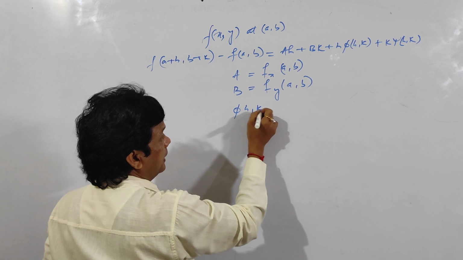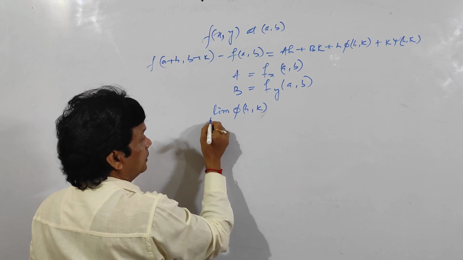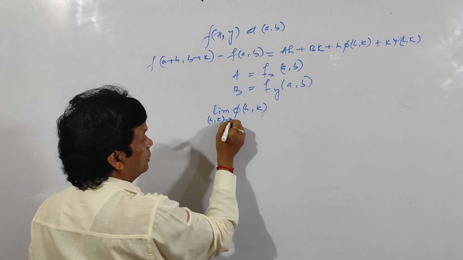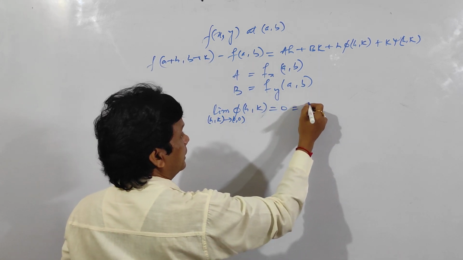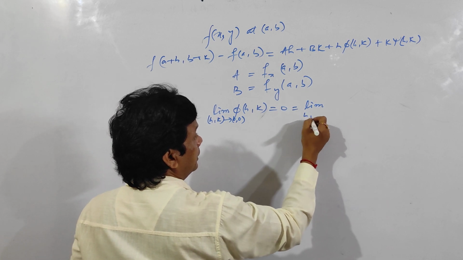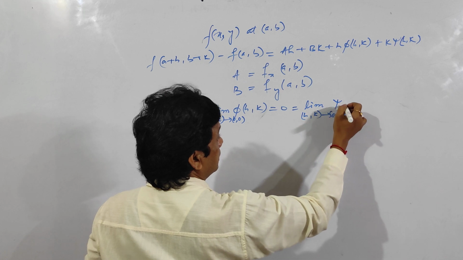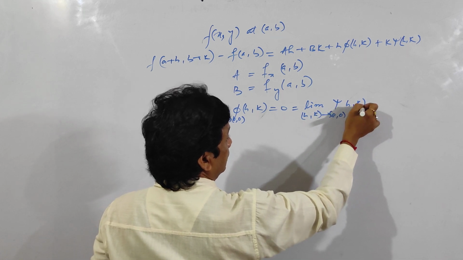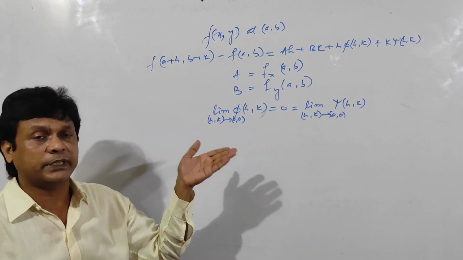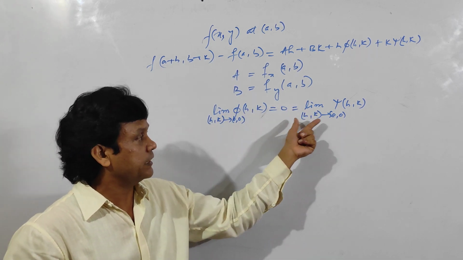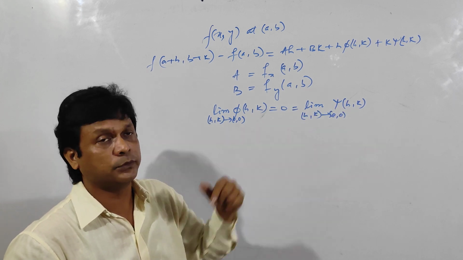Phi of (h, k) and psi of (h, k) are two functions, depending on h and k, such that as (h, k) tends to (0, 0), both phi of (h, k) and psi of (h, k) tend to 0.